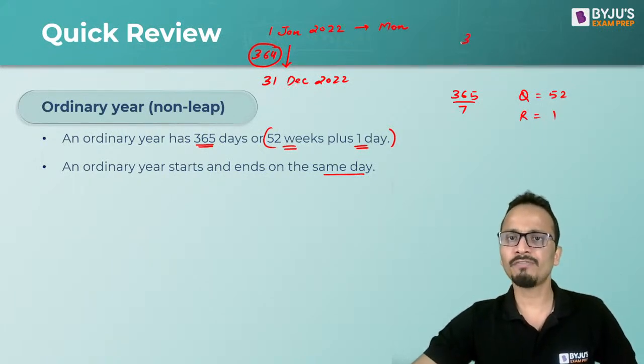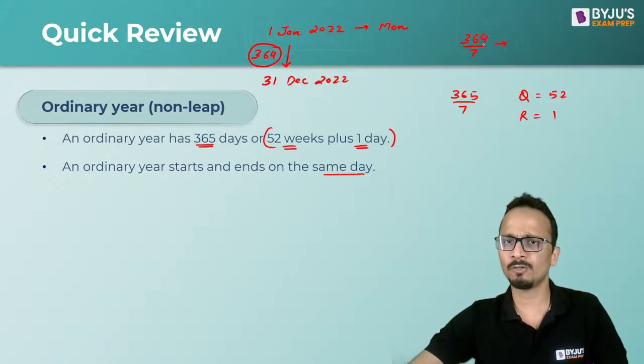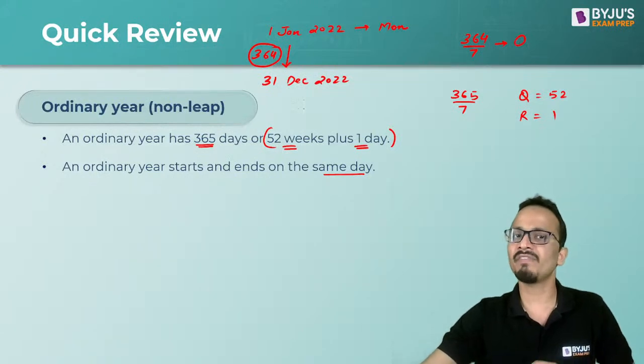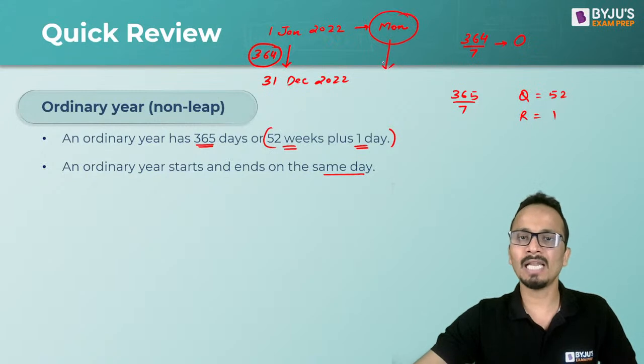Now, if I divide 364 by 7 and calculate the number of odd days, 364 is completely divisible by 7, giving a remainder of 0. So if I started with a Monday, the last day will also be a Monday.